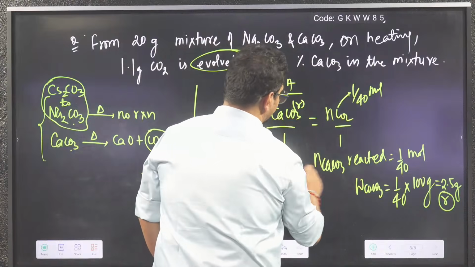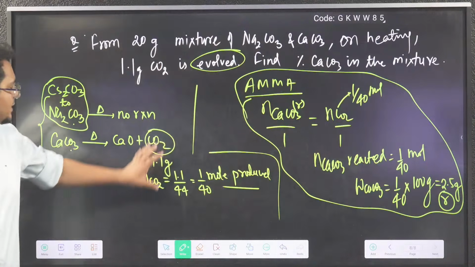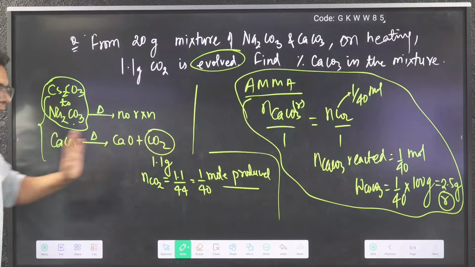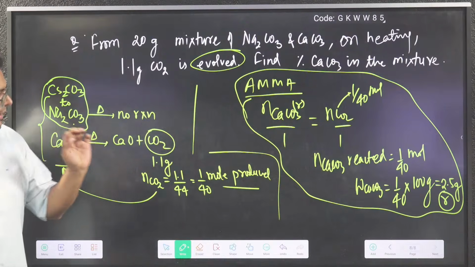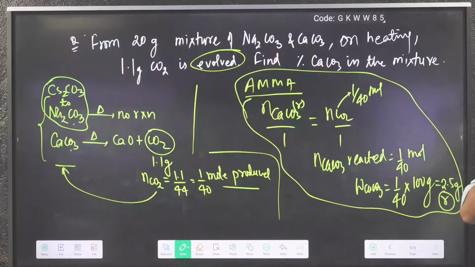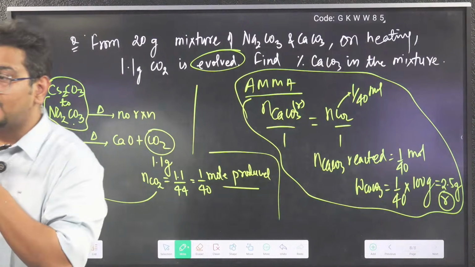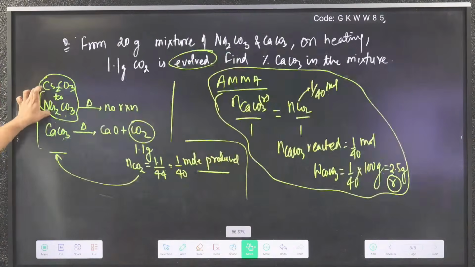Up to here, anyone have any problem? From CO2 moles, because CO2 is only coming from the second reaction, I found the moles of CaCO3. Then I found the weight of CaCO3 reacted. Up to here, anyone have any problem, bhai? Reacted amount of CaCO3 came. Anyone have any problem?